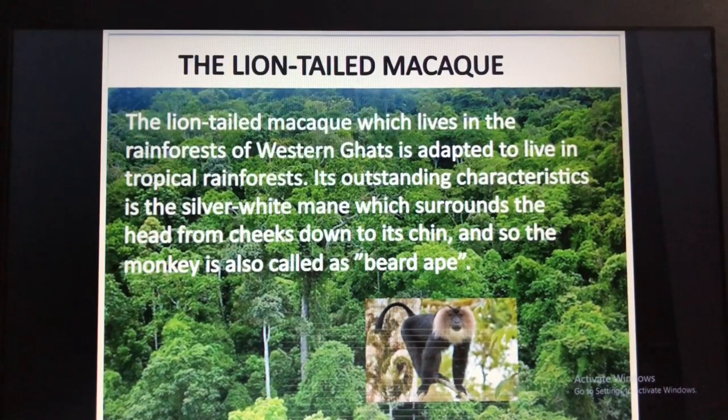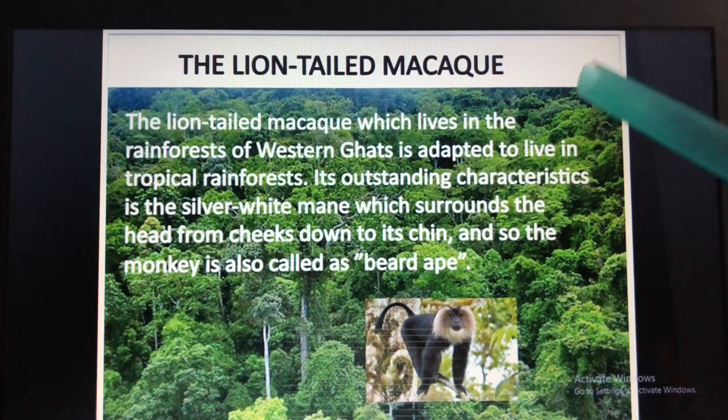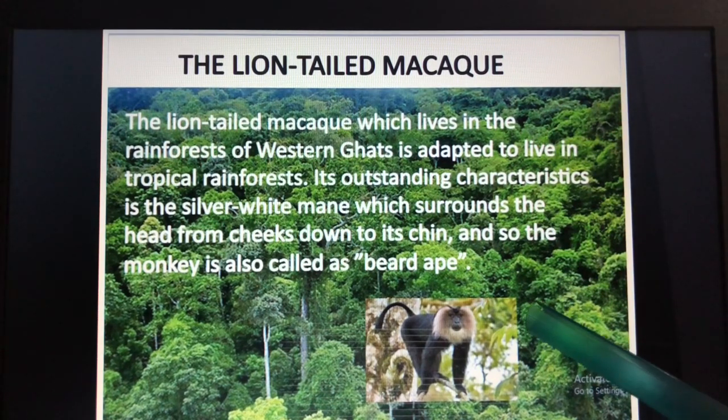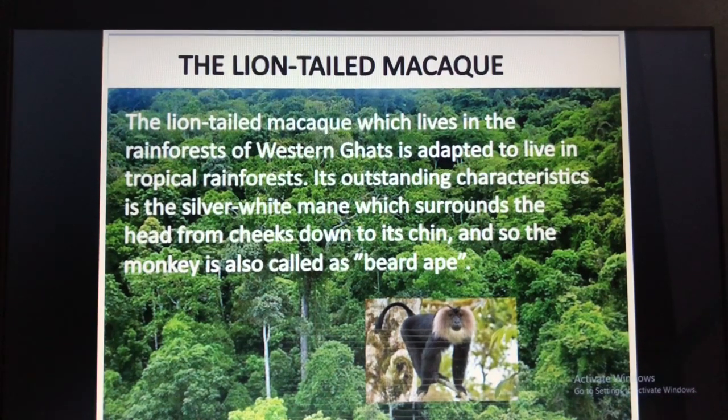Now the next one is the lion-tailed macaque. So the lion-tailed macaque lives in the rainforest of the Western Ghats. Can you see in the picture here? So in the picture you can see the lion-tailed macaque. It lives in the rainforest of the Western Ghats. It is adapted to live in the rainforest.